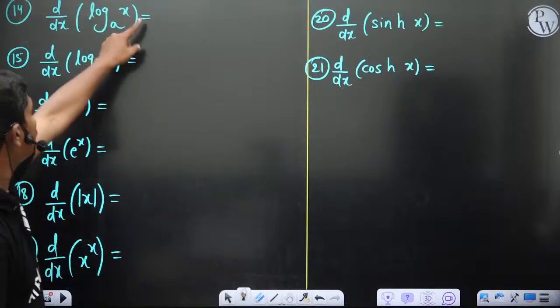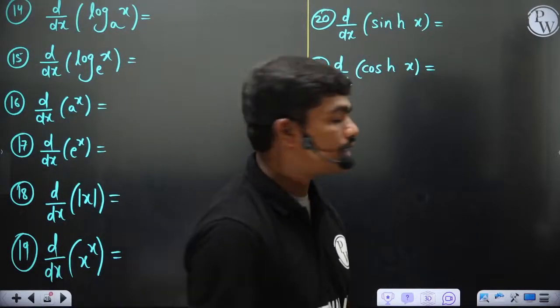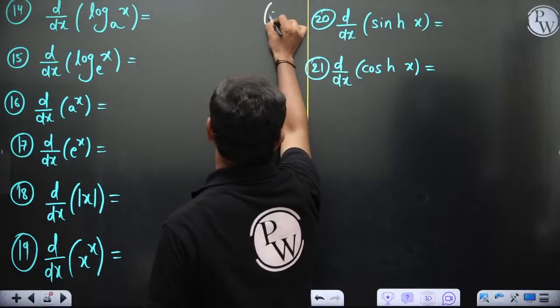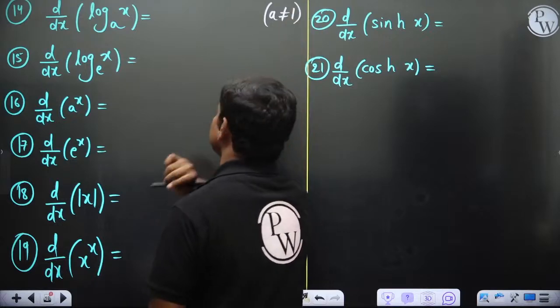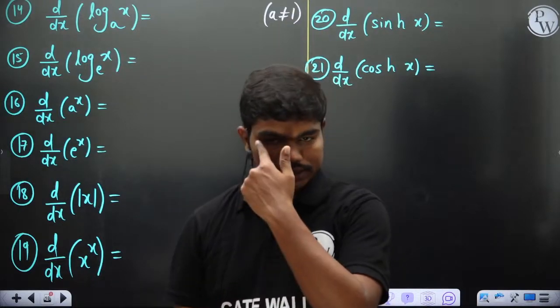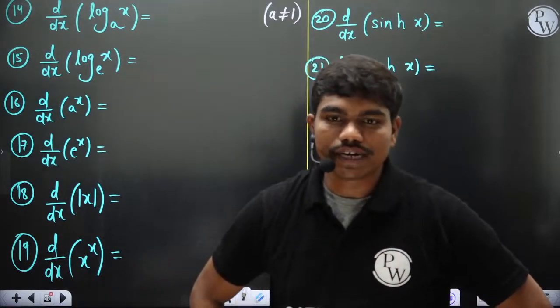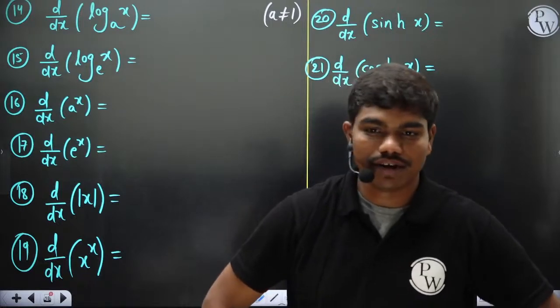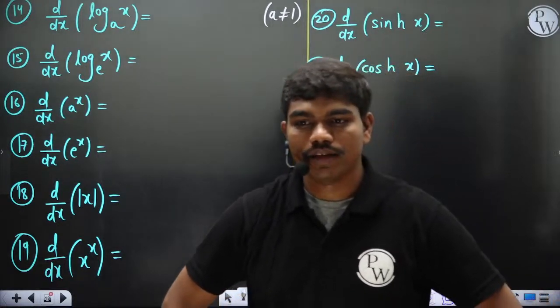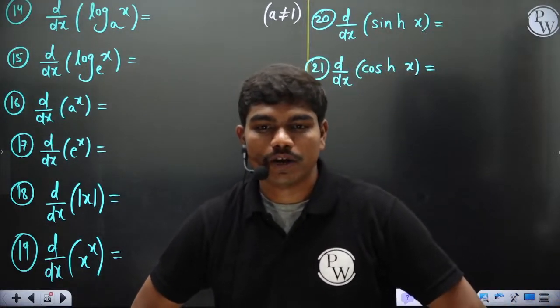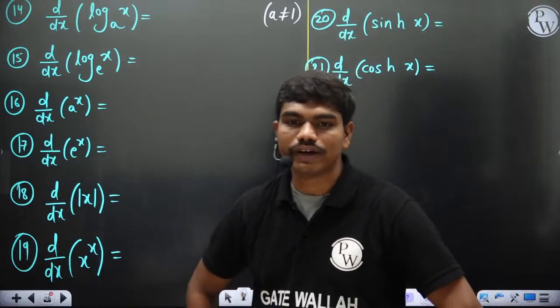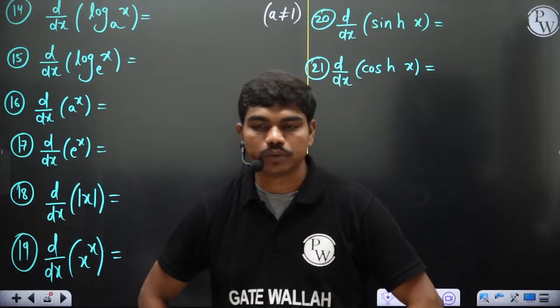Now, can anyone tell me what is the derivative of log x to the base a? And in bracket, a not equal to 1, of course, because log is not defined for a equal to 1, exactly. So can anyone tell me what is that value? If it's an offline class, I would have played with you when filling this table. Okay, so come on, quick. Does anyone of you know the value of derivative of log x to the base a?